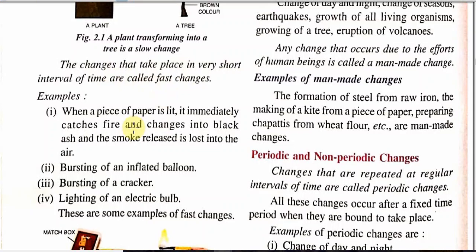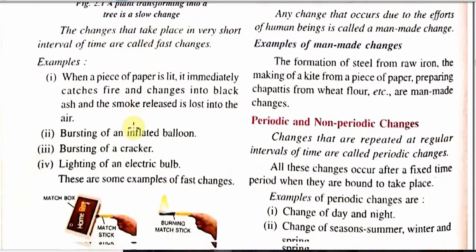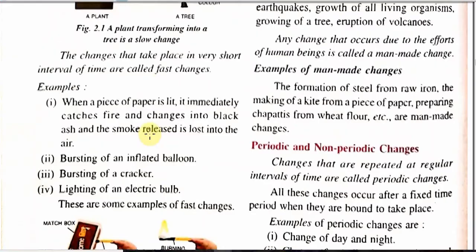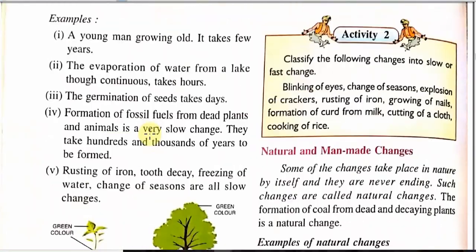Now take the example of fast change, like when you burn a paper, it catches fire quickly. When you inflate a balloon and prick it with a pin, it bursts very easily. The firecracker in Diwali bursts very easily. Glowing of an electric bulb: as soon as you switch on the electric bulb, it glows. These are actually very fast change.